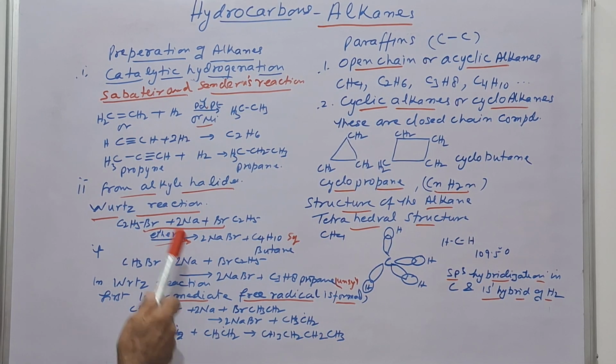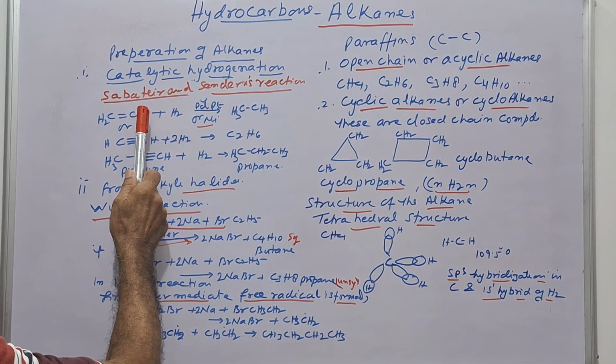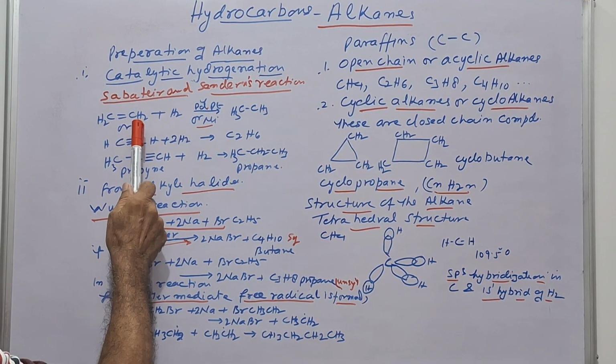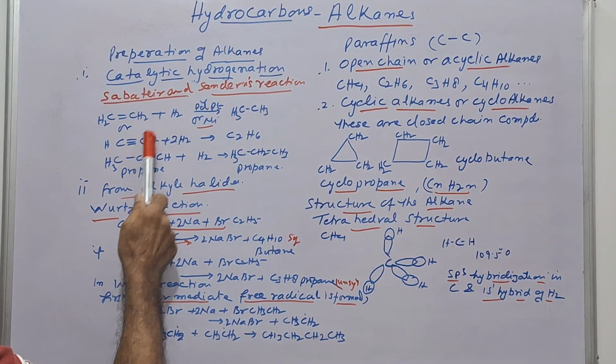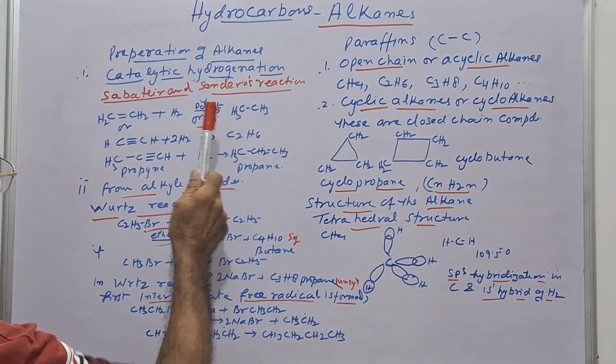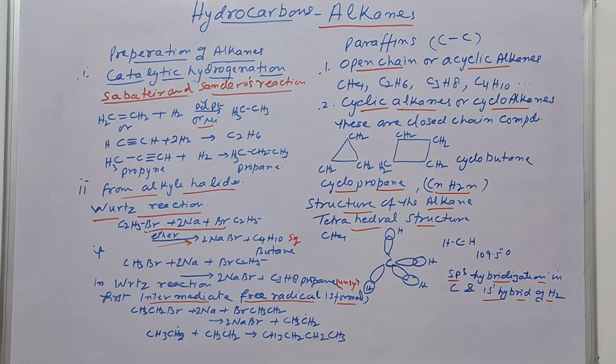So if unsaturated hydrocarbons like ethene and ethyne undergo hydrogenation, that is reaction with hydrogen in the presence of palladium or nickel as a catalyst, addition of hydrogen takes place.